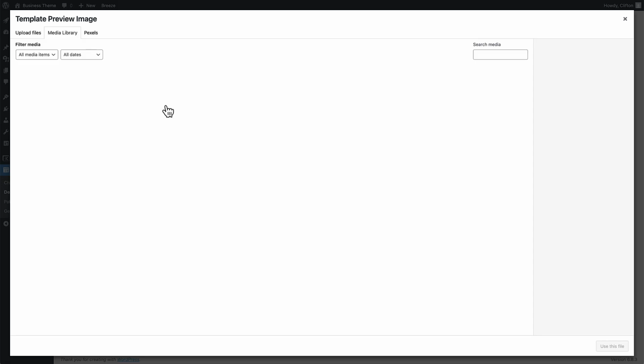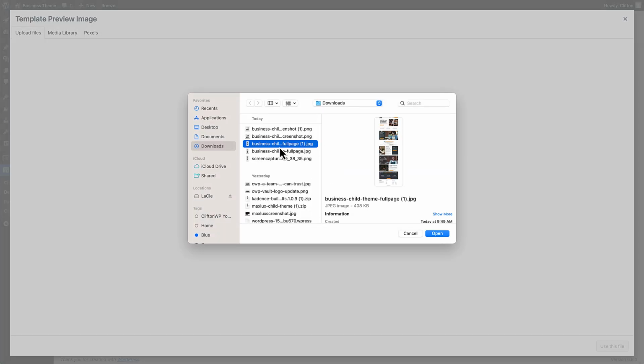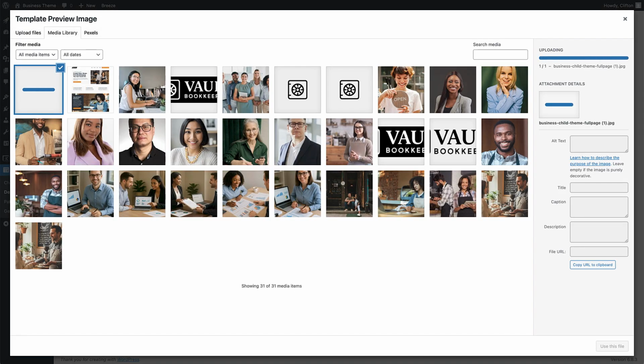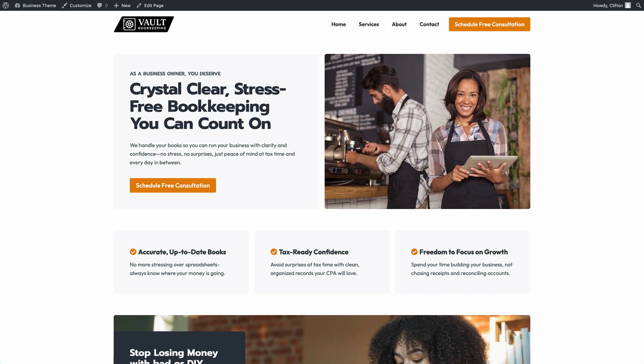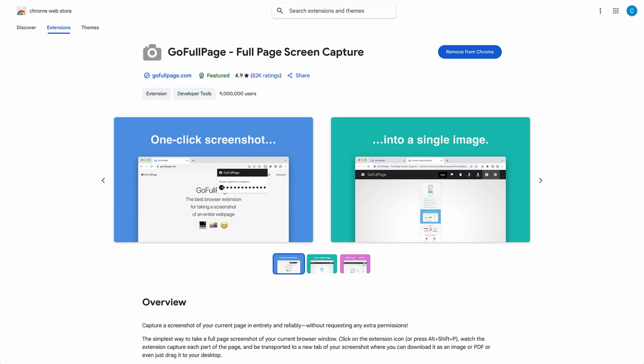Let's go ahead and click on add image, upload files, select, and I already have an image prepared for the full page. Now, if you don't know how to create a full page of your site, you're going to need a full page of this entire website. What I use is a Chrome extension called Go Full Page.